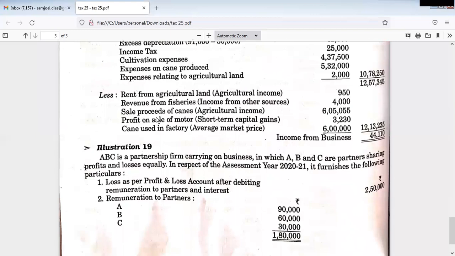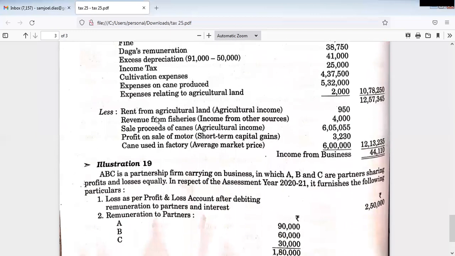Sale proceeds of canes, again agricultural income, we have to deduct. Profit on sale of motor, short-term capital gains, we have to deduct. And the cane used in factory, at average market price, we have to consider here, 6 lakh rupees. Cane used in factory means it is self-grown, not brought from somewhere else.